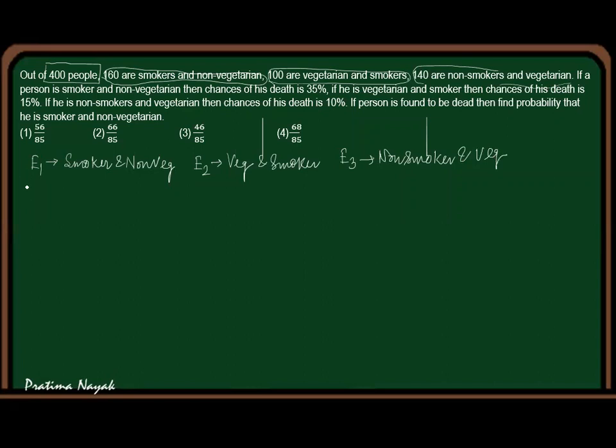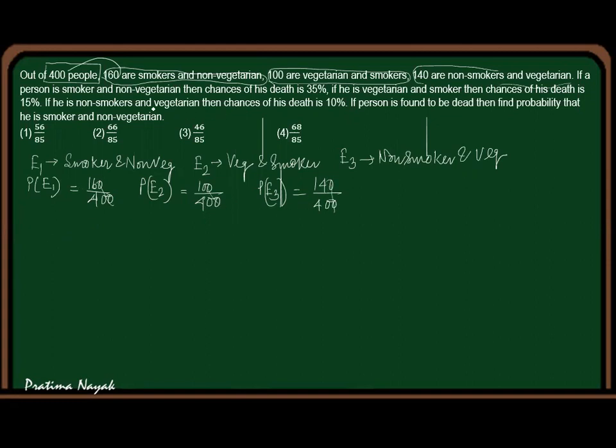So then what is the probability? Probability of E1 is equal to 160 by 400 because 400 is the total. Probability of E2 is equal to 100 by 400, and E3 is equal to 140 by 400. We can cancel 10, 10, 10.